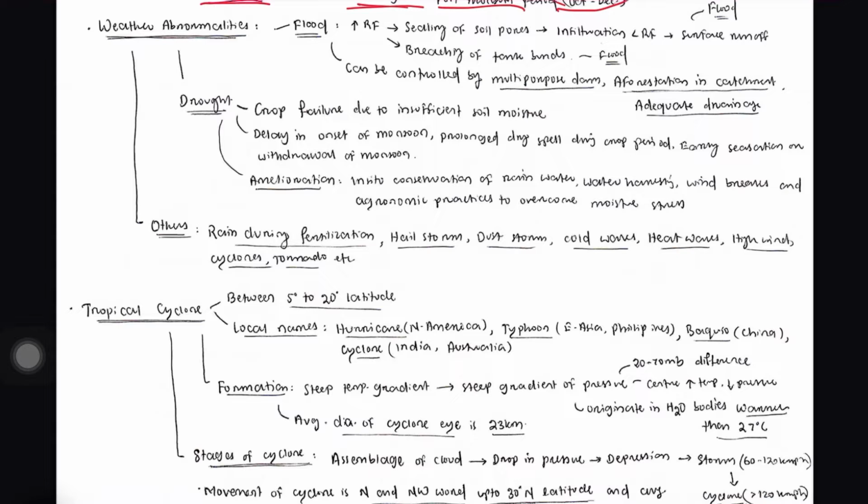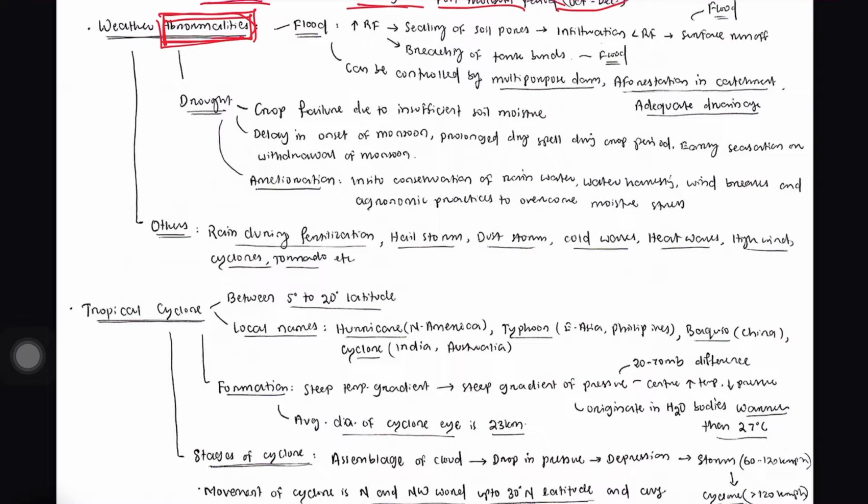So what is weather abnormality? What is weather, and what is the difference between weather and climate? We have already discussed this. Weather is the present day or present moment: what is the status of the weather elements? I mean, what is the atmospheric temperature, what is the cloud coverage, what is the solar radiation intensity? All these things are called weather. That means at a particular moment at a particular place, the condition of the atmosphere is weather, right?